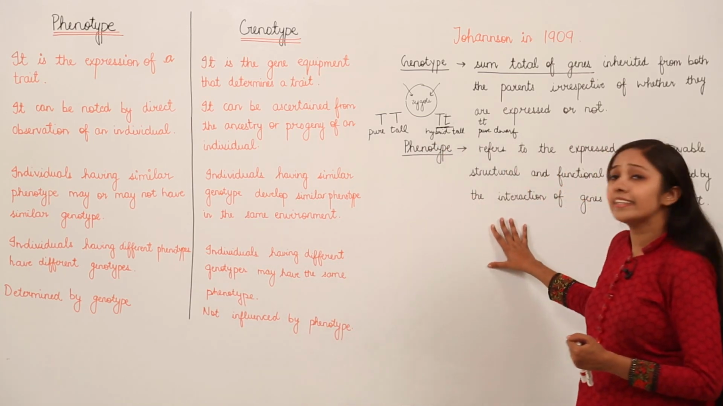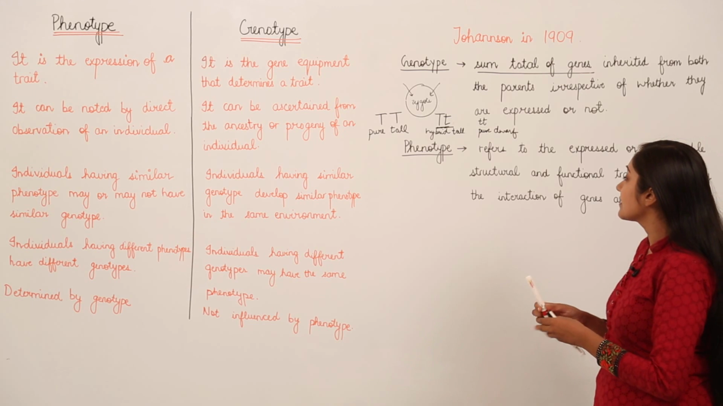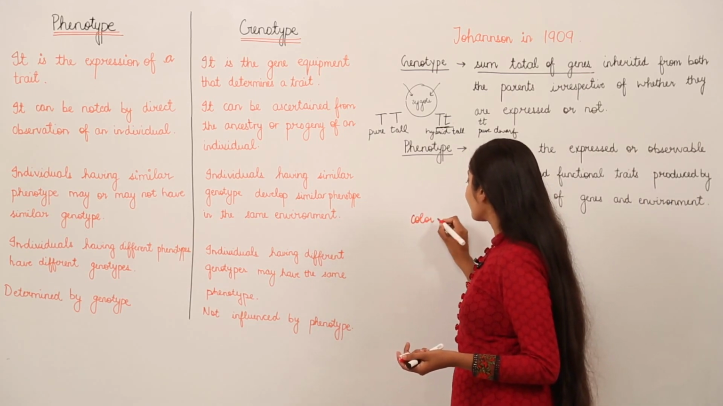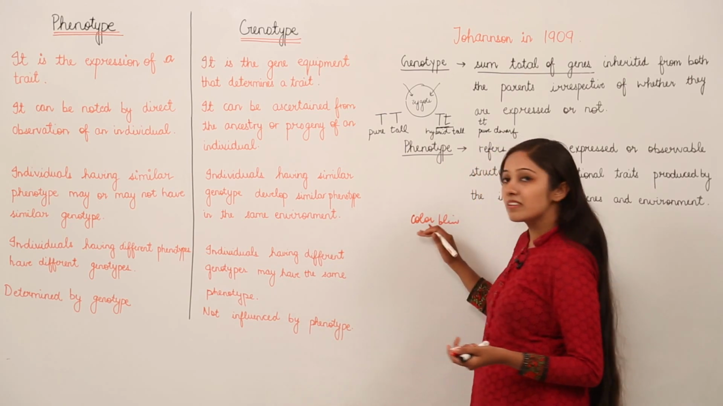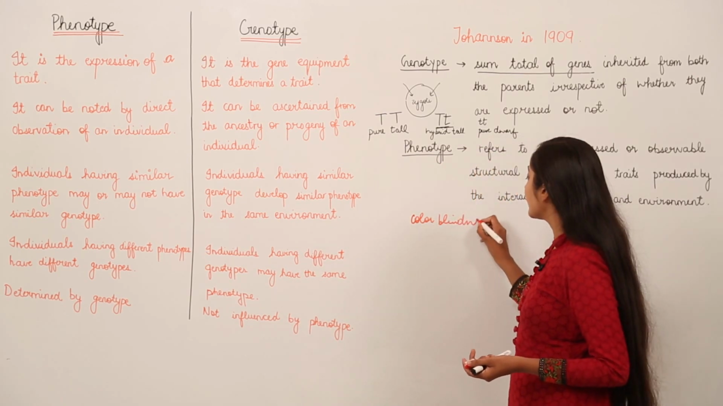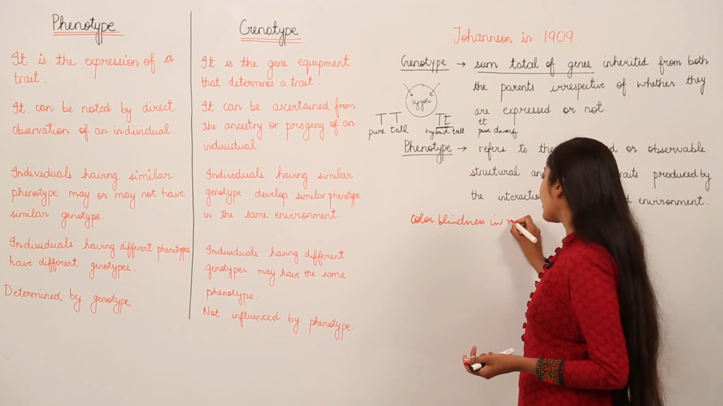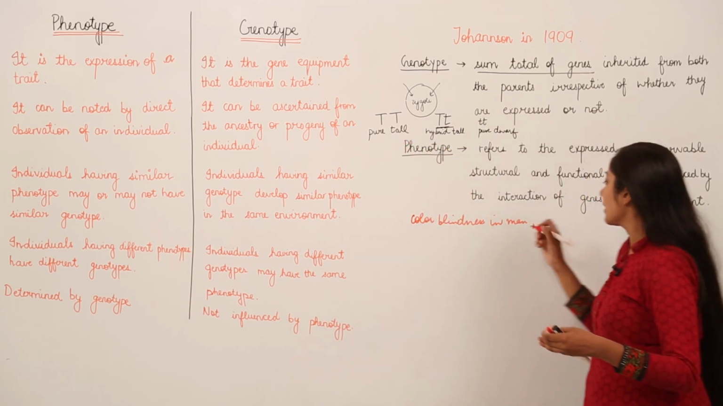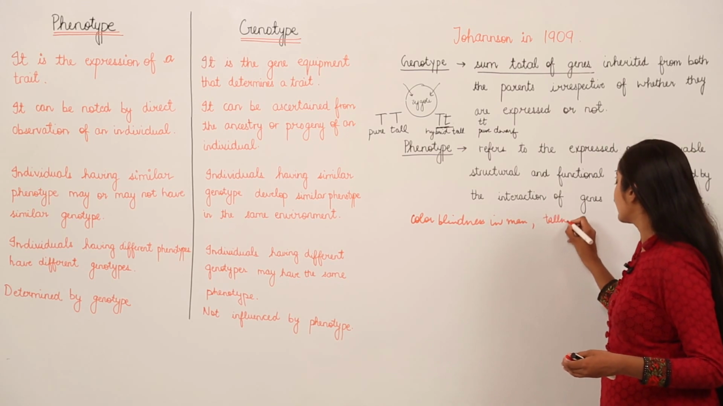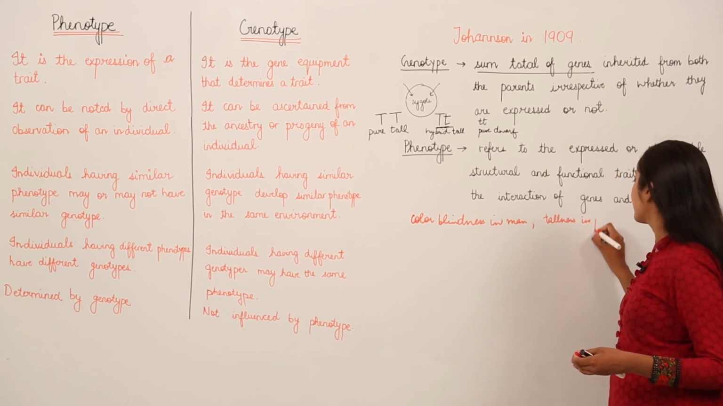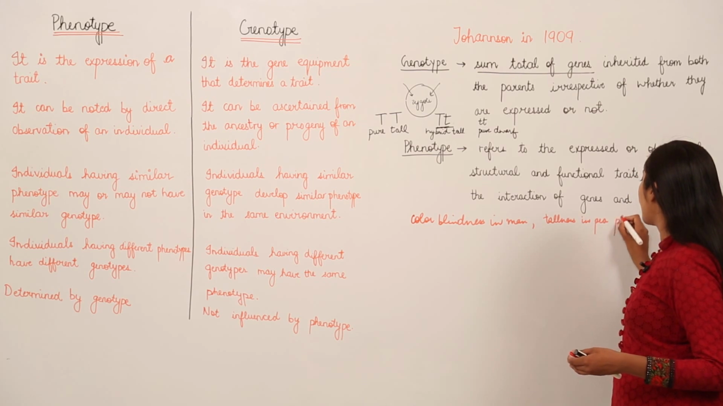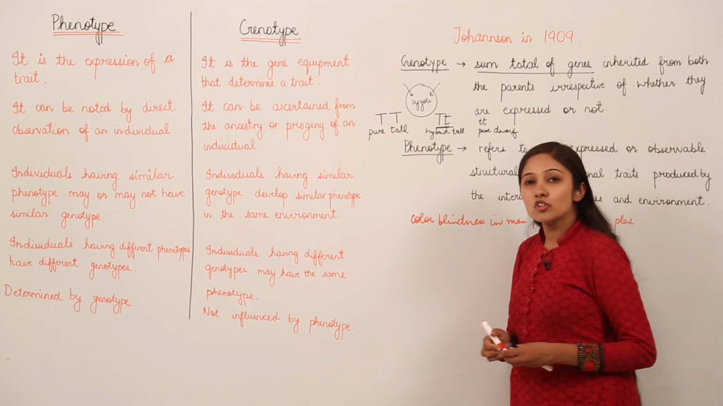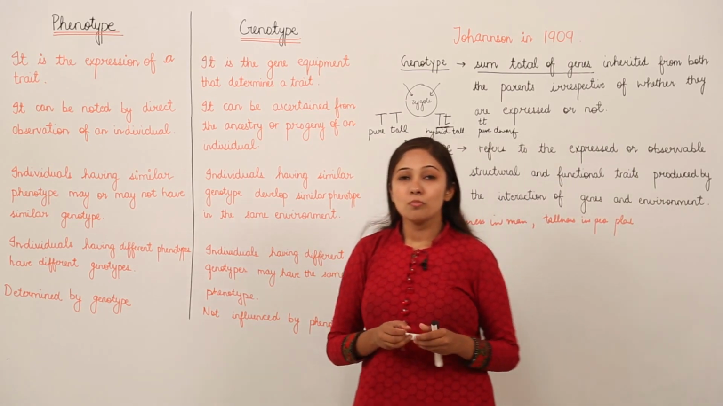If I have to cite an example over here, we can cite color blindness in man. Okay, so this is an observable trait, color blindness in man. Another example that we can cite over here is this same tallness in pea plant. What other example can you cite here? If you talk about blood groups,